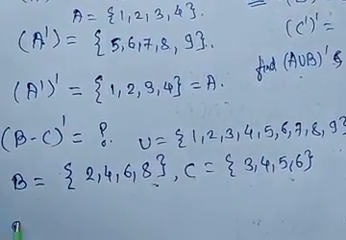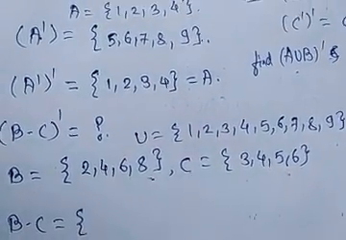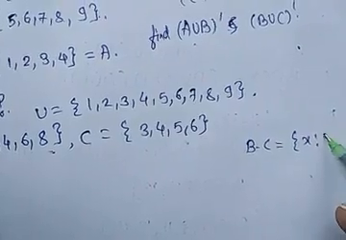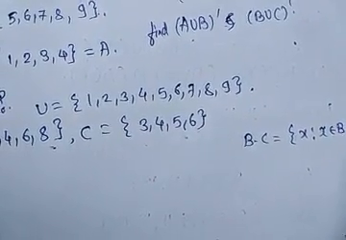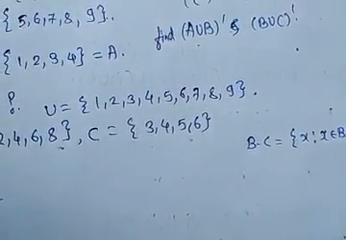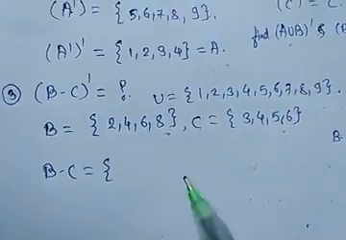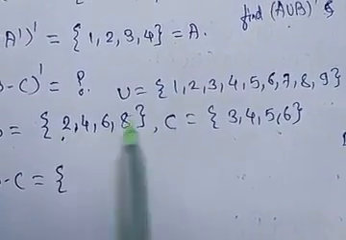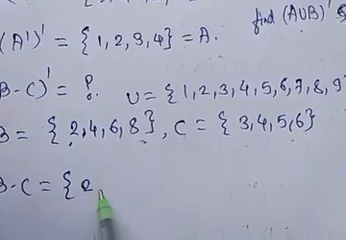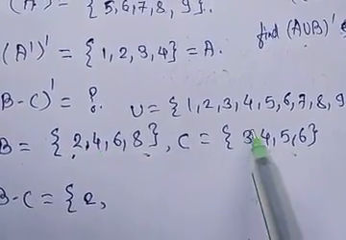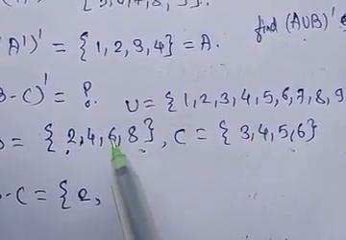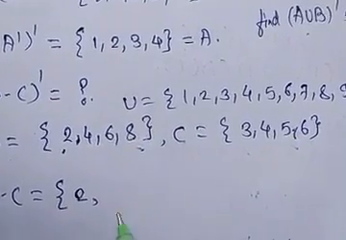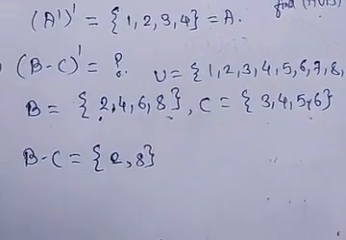Now B minus C is equal to the set of X such that X belongs to B and X does not belong to C. So the elements from B which are not present in C: 2 is present in B and absent in C, so the first element of B minus C will be 2. 4 is present in both, so we don't write it. 6 is also present in both, so we don't write it. Next, 8 is absent in C, so B minus C is equal to {2, 8}.